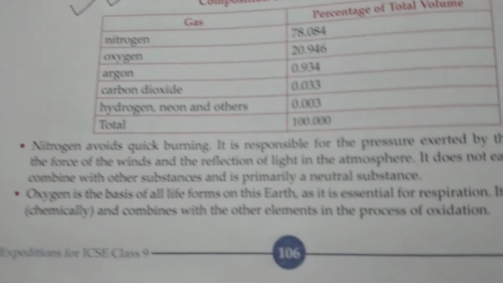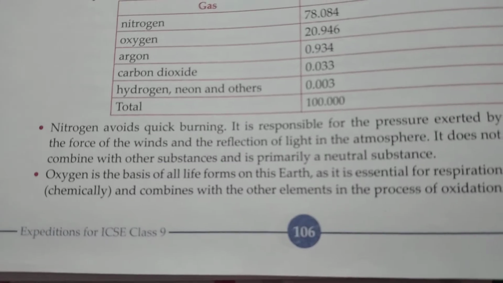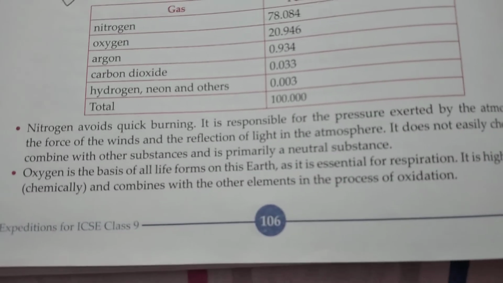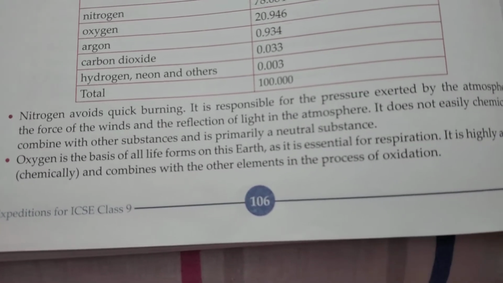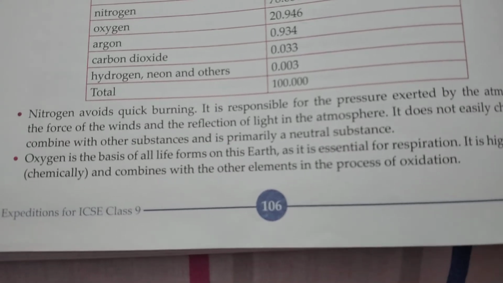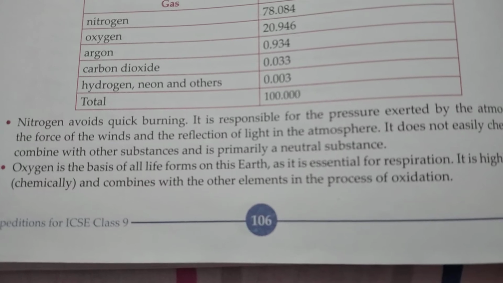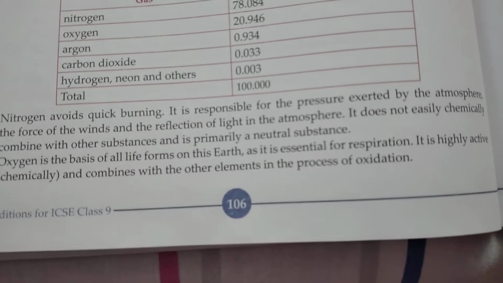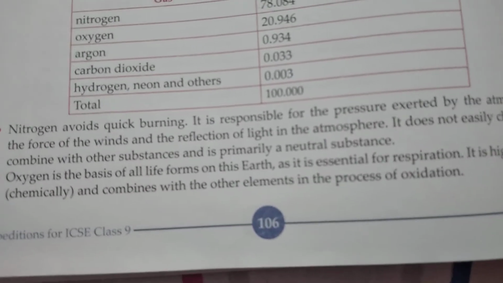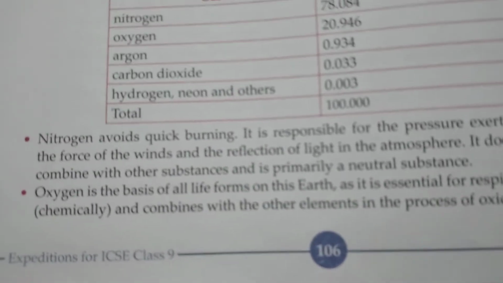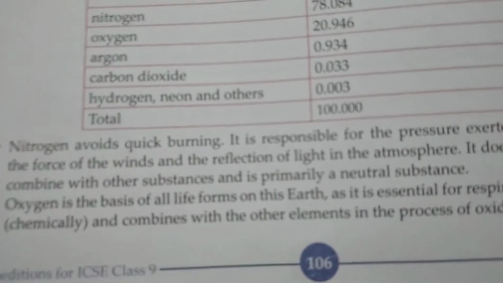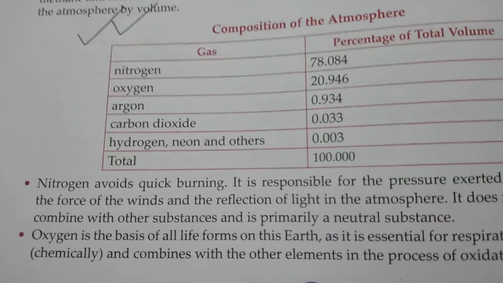Briefly write about the role of the major gases present in the atmosphere. I repeat, briefly write about the role of the major gases present in the atmosphere. So here in this answer we will make three subheadings. One is nitrogen.